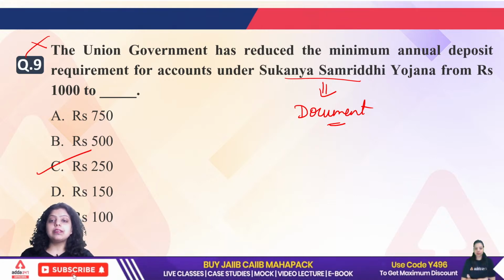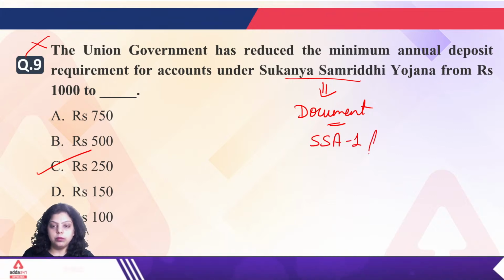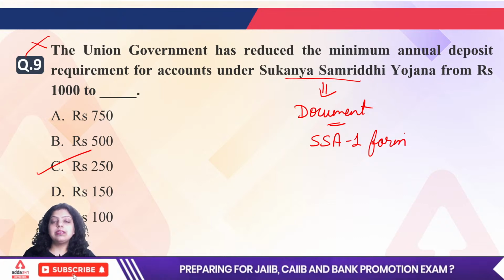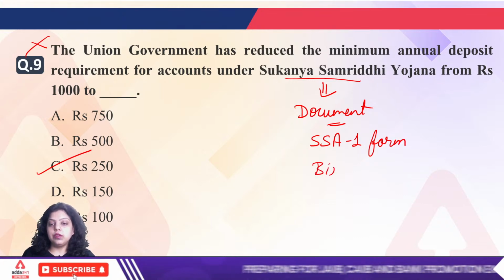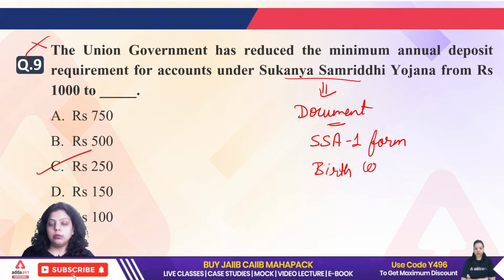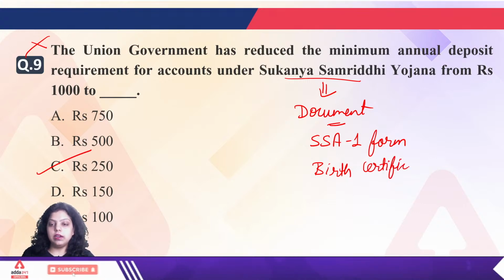Okay, so the documents are, first of all, you have to give the Sukanya Samriddhi account form 1 along with certain documents, which is the birth certificate of the girl child. Birth certificate of the girl child.